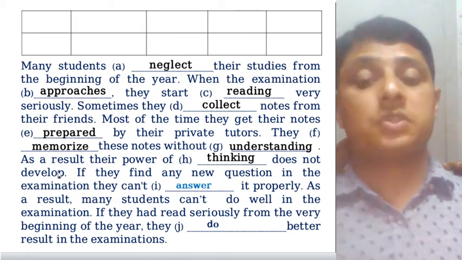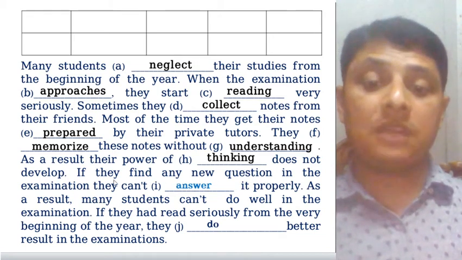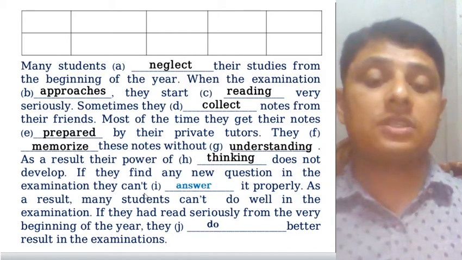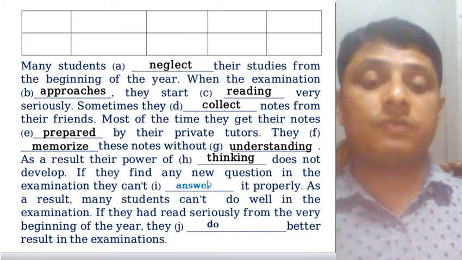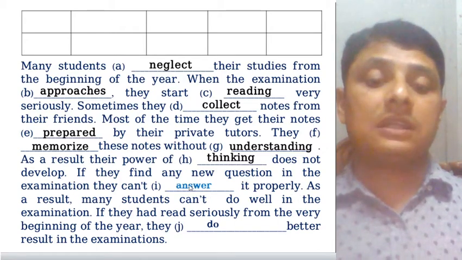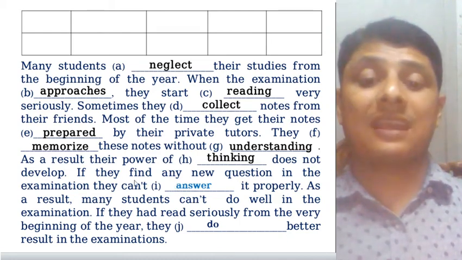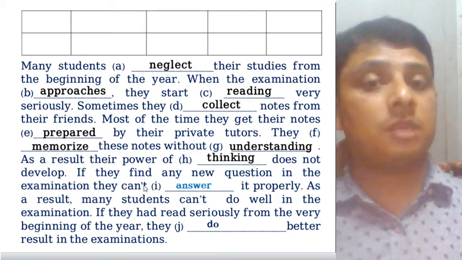So then, dear students, if they find any new question in the examination, they can't answer it properly. So dear students, this verb word, answer, it won't be changed. Why? Because you find can or can't, after modal auxiliaries, positive or negative, it doesn't matter.